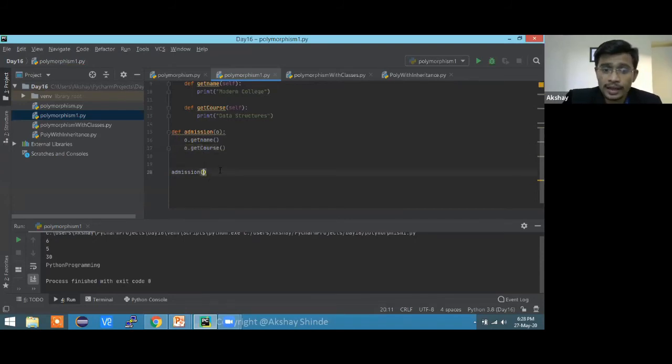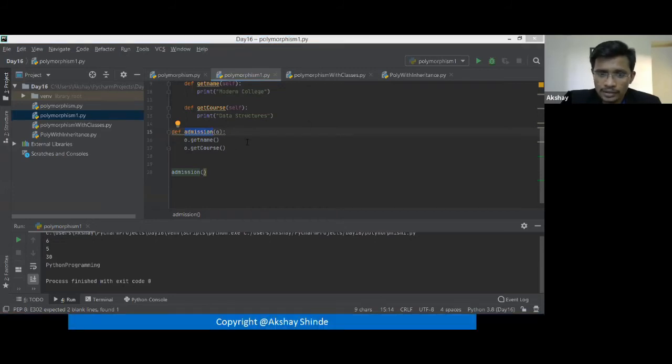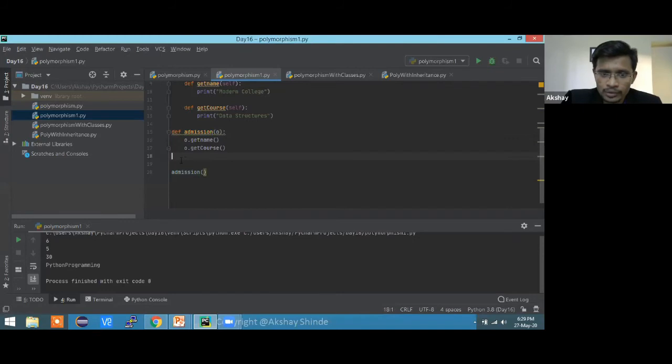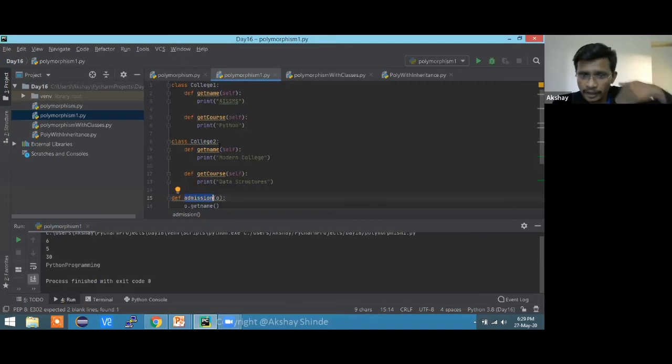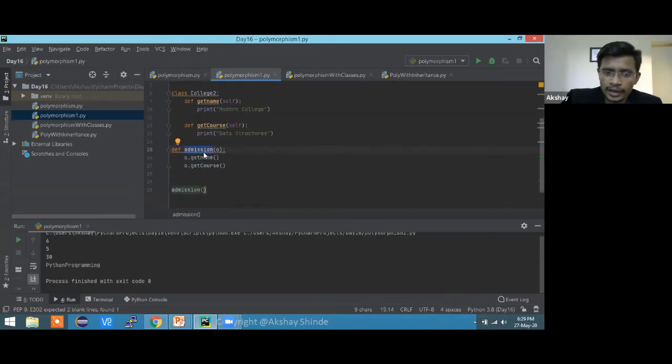Now what I'm going to do is pass C. So this is my function. This is called polymorphism with functions and objects. This function will help me to use the same function twice, for the same classes or the objects which I'm going to create. Suppose there are n number of colleges over here. The guy who is going to take admission is going to take the college name, and accordingly he will get the course.